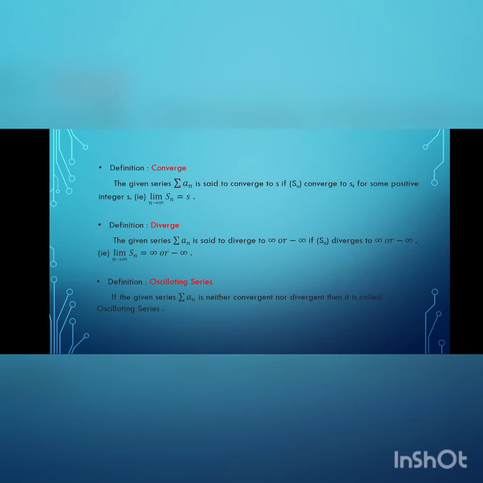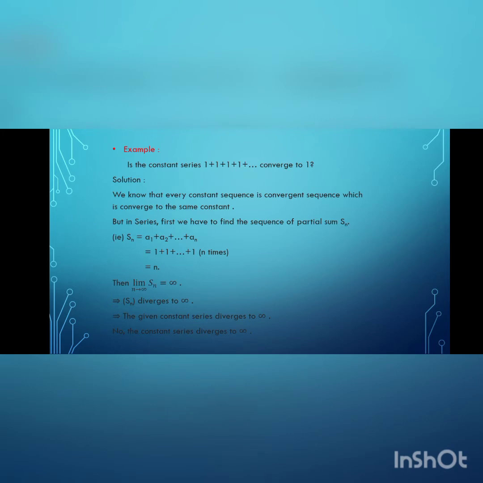Next definition is oscillating series. If the given series summation an is neither convergent nor divergent, then it is called oscillating series. Next, now we are going to see an example. Does the constant series 1 plus 1 plus 1 etc. converge to 1? Now we are going to see the solution.